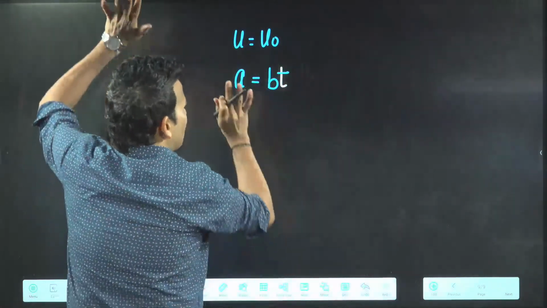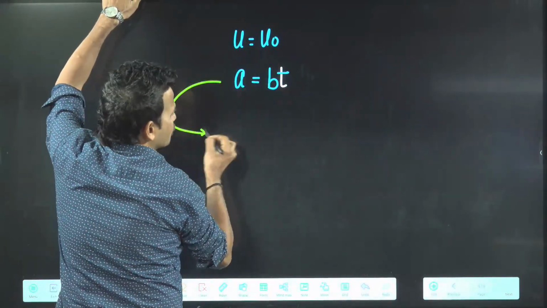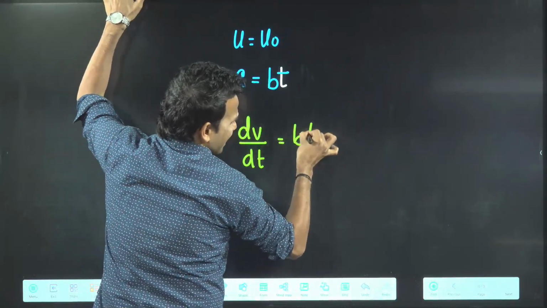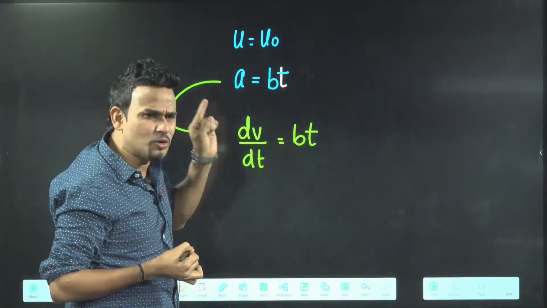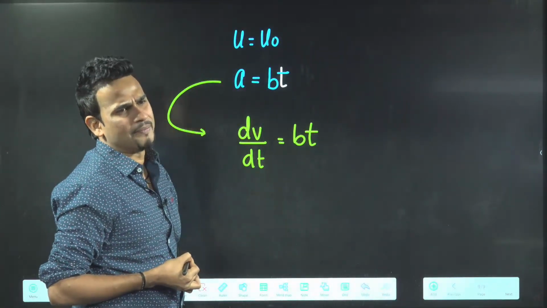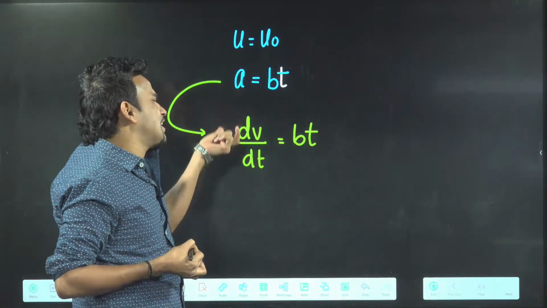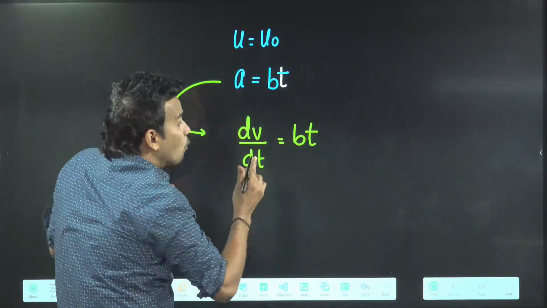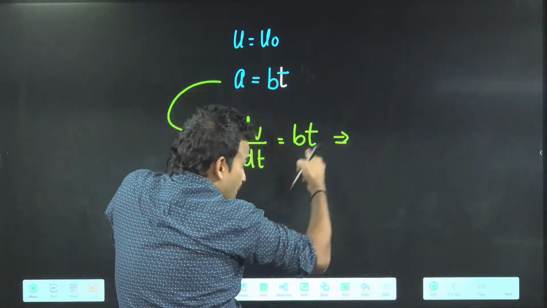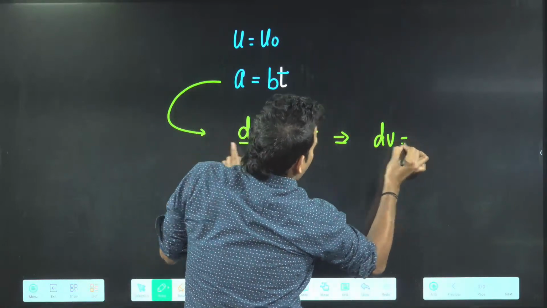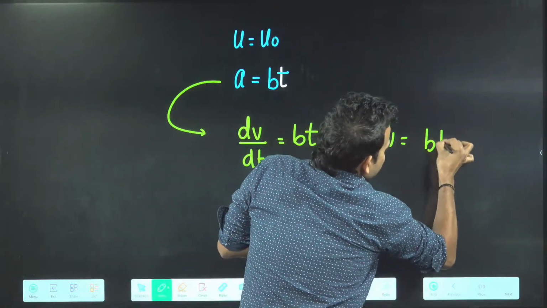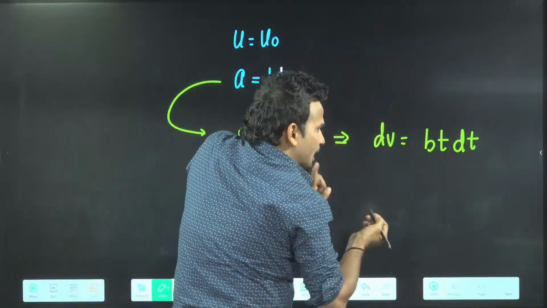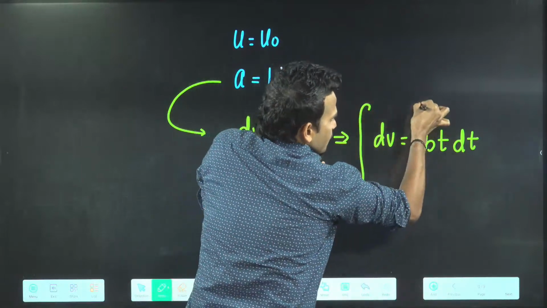So see the process. Acceleration is given, velocity is asked. I know acceleration is dv by dt. Do it like this, only then it will be correct, otherwise you will make a mistake somewhere. Acceleration is equal to bt, and acceleration means dv by dt. Now do the cross multiplication. So dv will become bt dt. After cross multiplication, put integration.